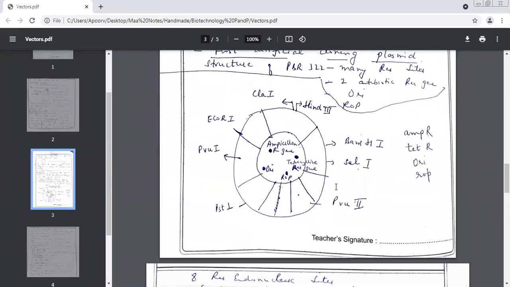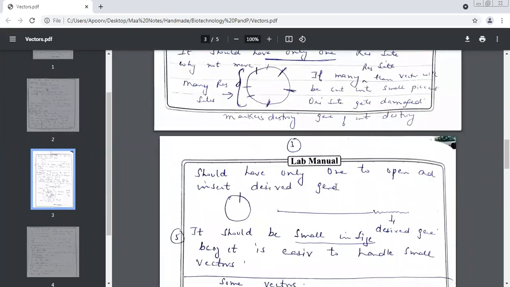Yes, ma'am. So we need to have one restriction site. It's always better. If you have one restriction site over here, endonuclease will cut from here. Your circular DNA will become a linear DNA, and in a linear DNA, it's always easier to insert a foreign or desired gene. And the last characteristic of a vector is it should be small in size, because it is always easier to handle which vectors?